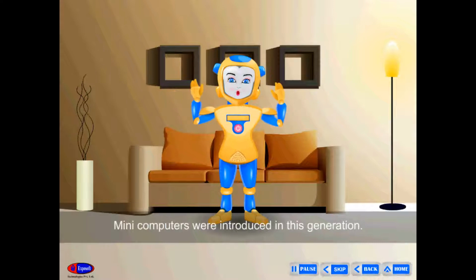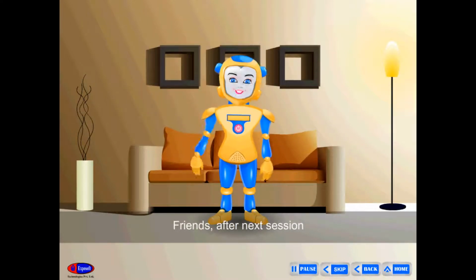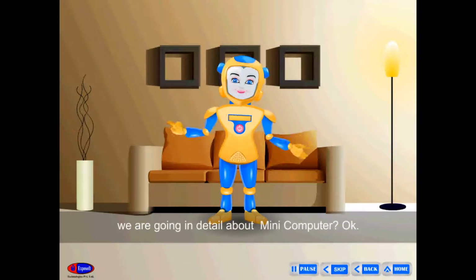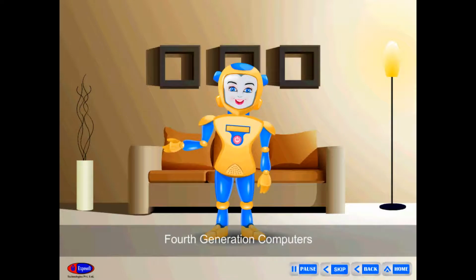Mini computers were introduced in this generation. Friends, after the next session, we are going into detail about mini computers. Okay? Fourth generation computers.